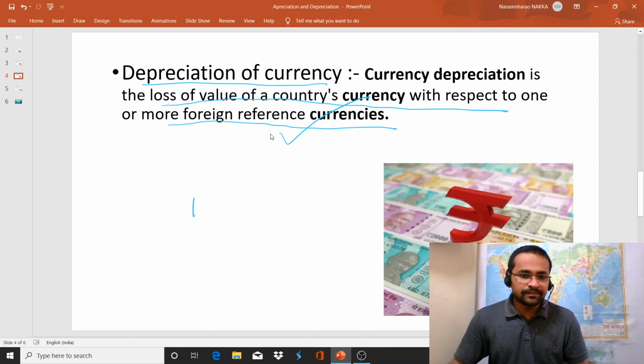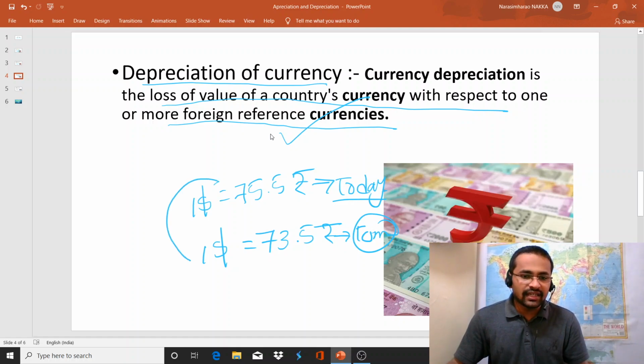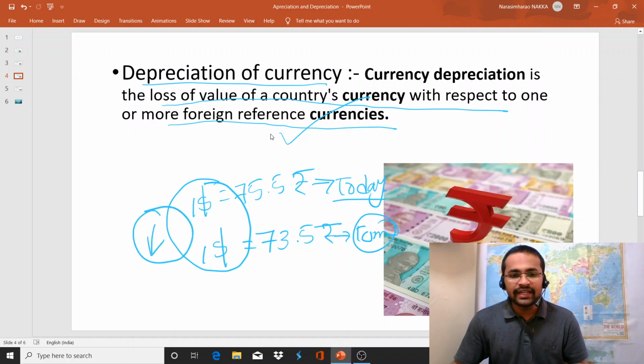For example, $1 is equal to 75.5 rupees today. This is today's rate. If $1 is equal to 73.5 rupees tomorrow, this indicates that the value of the dollar is depreciating and the value of Indian currency is appreciating.